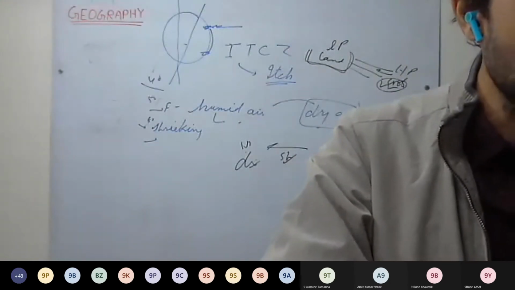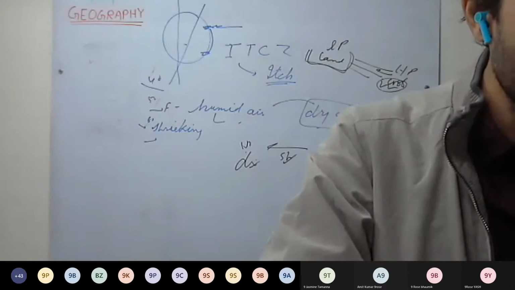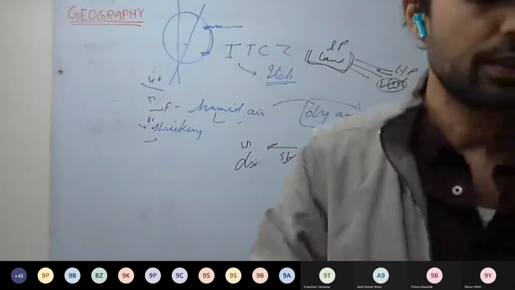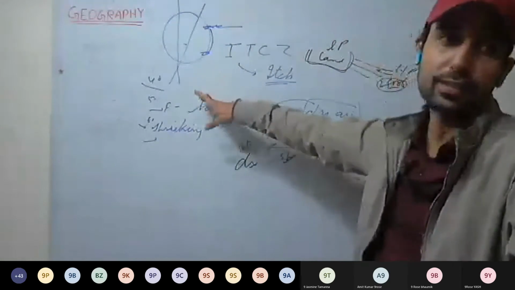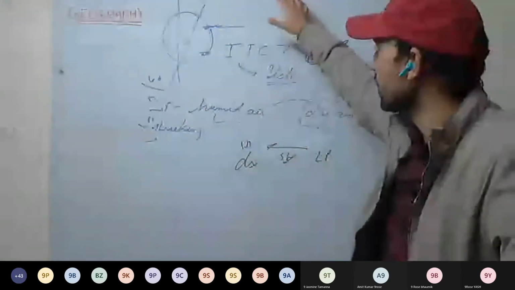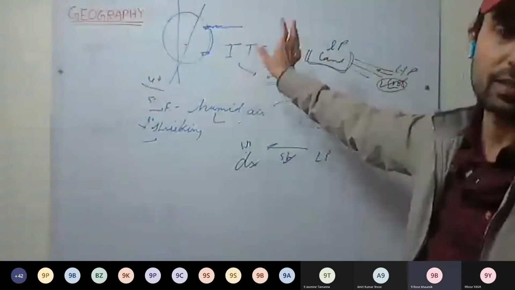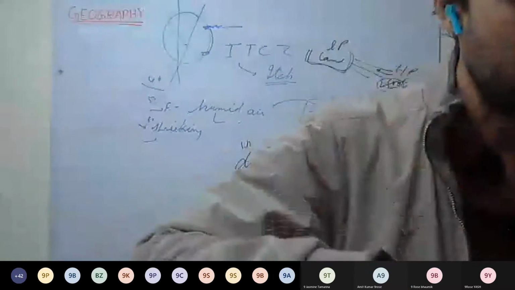Name any two local winds. You can name them. Name the two wind systems of monsoon. Which were the two wind systems? One was the southwest, that is the summer monsoon. The other was the northeast, that is the winter monsoon.